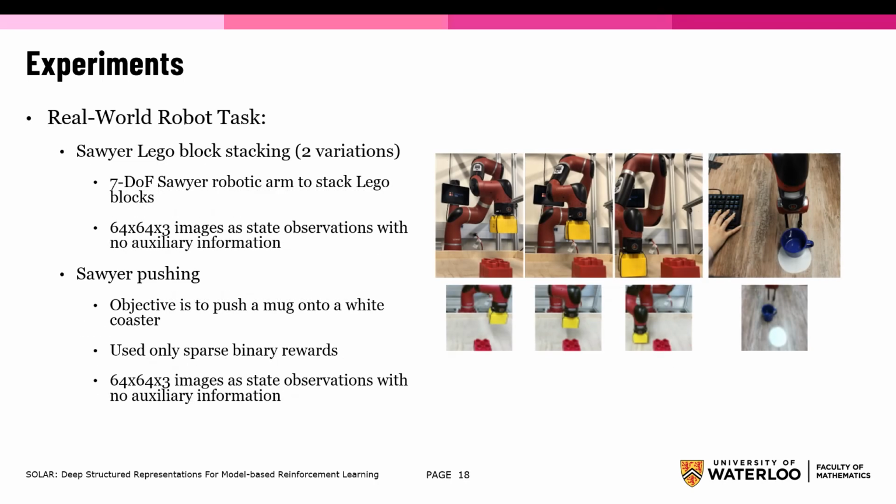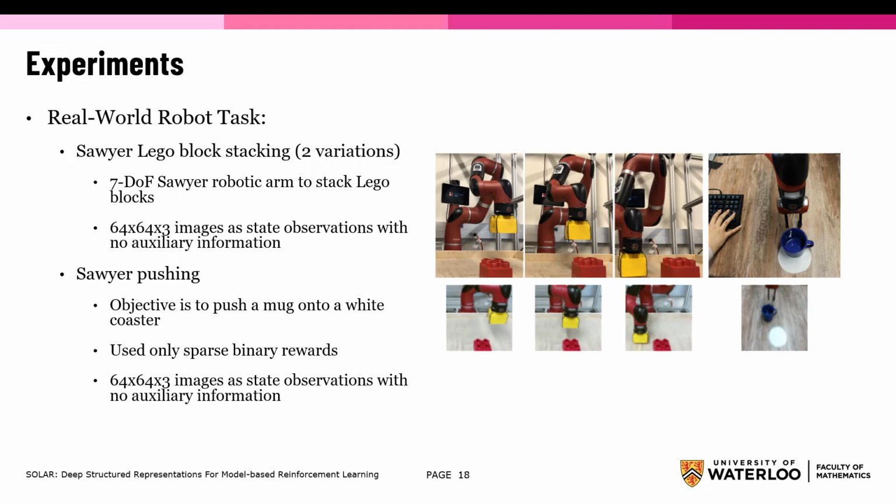Additionally, 2 real-world robot tasks were conducted for experiment. They used a Sawyer robot arm. First task is to stack 2 pieces of Lego together using a 7 degree of freedom Sawyer robotic arm. When conducting this experiment, the robot only has access to 64 by 64 by 3 images as state observation with no other auxiliary information.